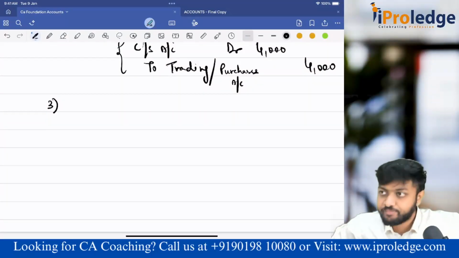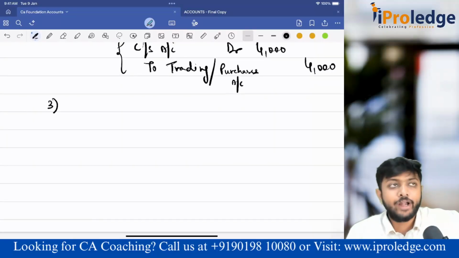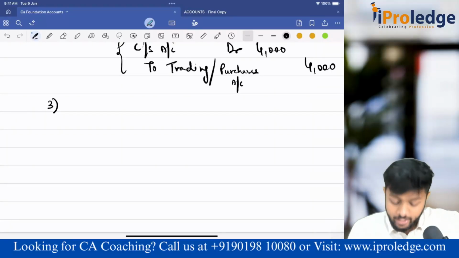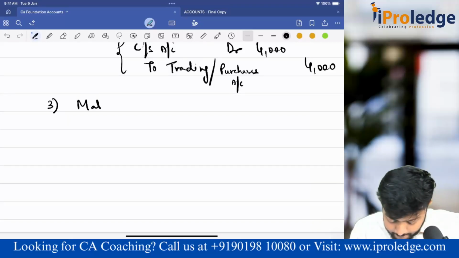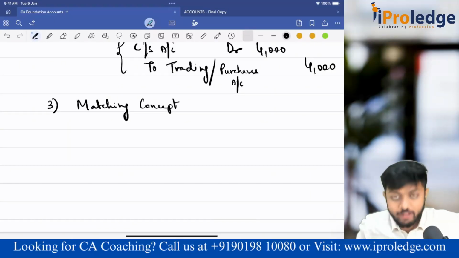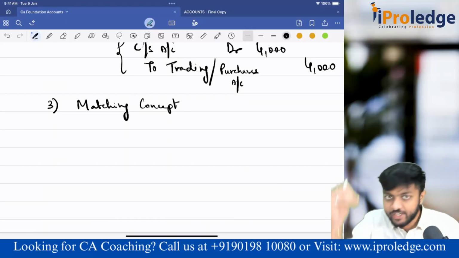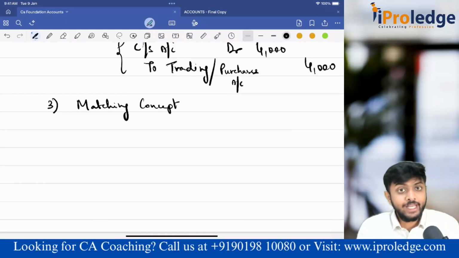What's the next thing? The next thing is, one more important point why valuation of closing stock is important is because of matching concept. What does matching concept tell? Matching concept means your income or benefits during the year should match with the expenses. Your income and expenses should match while you are comparing. For example,